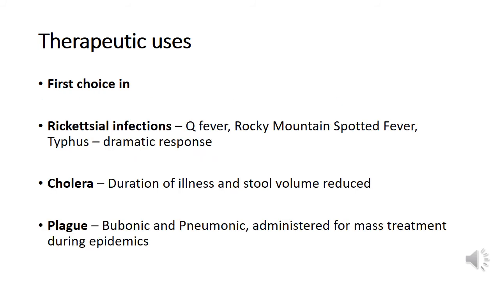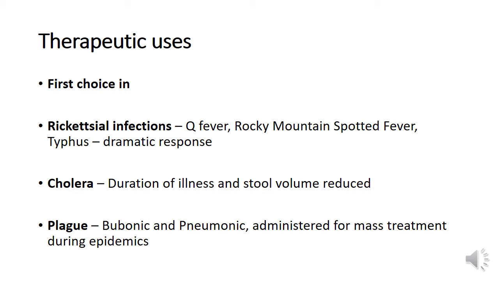Tetracyclines, even today, are the preferred drugs in rickettsial infections, where they produce a dramatic response. Q fever, Rocky Mountain spotted fever, and typhus, which are rickettsial infections, respond very well to tetracyclines. Tetracyclines are preferred in the chemotherapy of cholera.